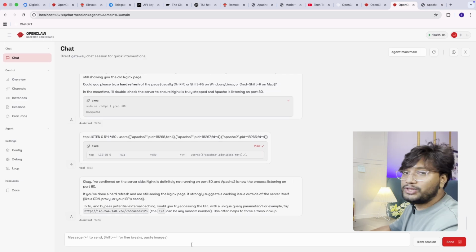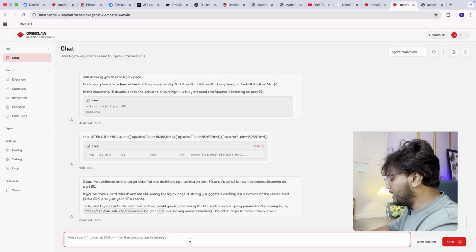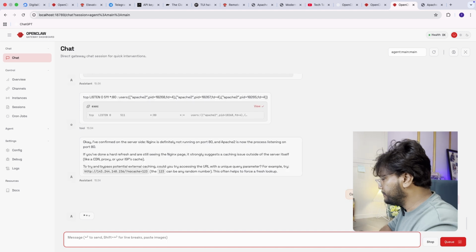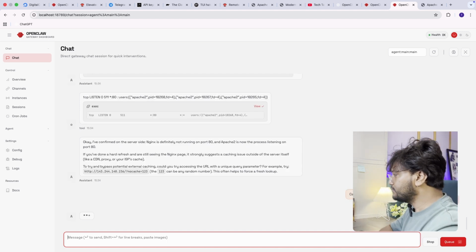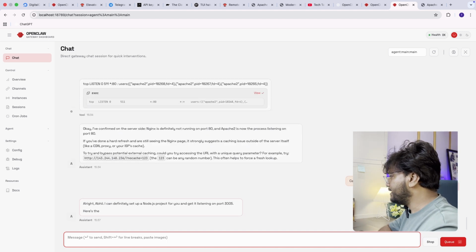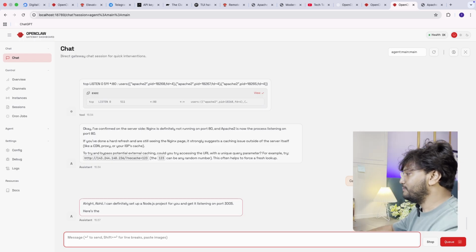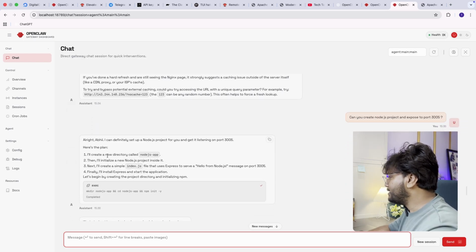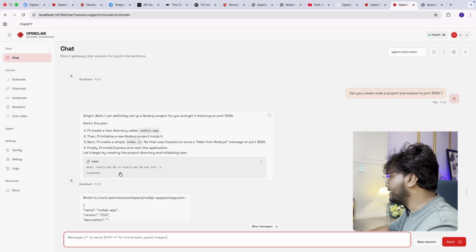Okay, let's assign another task to the AI agent: can you create a Node.js project and expose it on port 3005? Let's wait a few minutes. All right, I can definitely set up a Node.js project for you and get it listening on port 3005. Here, I'll create a new directory called nodejs-app, then I'll initialize a Node.js project with index.js. Here it is.